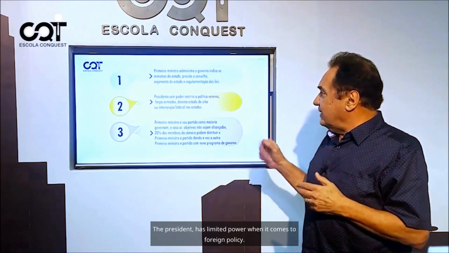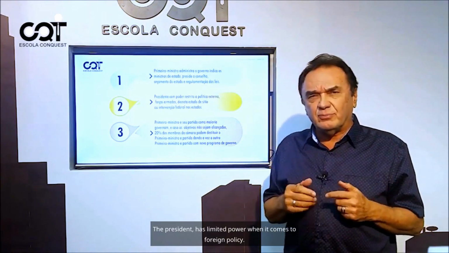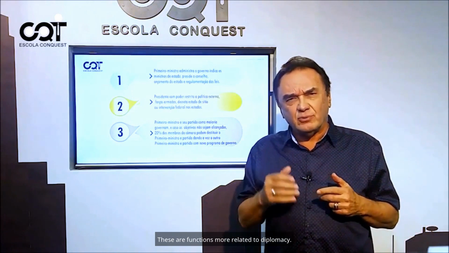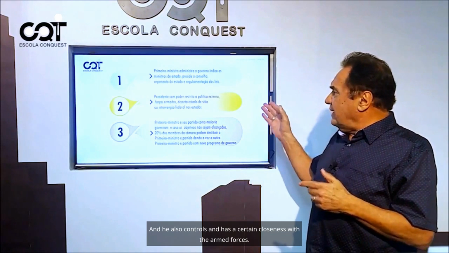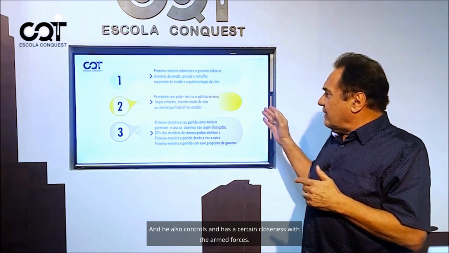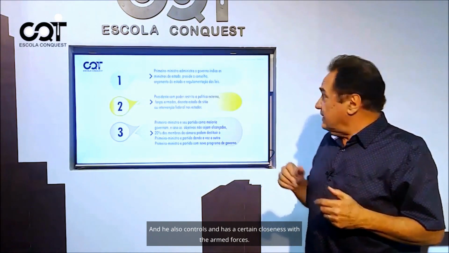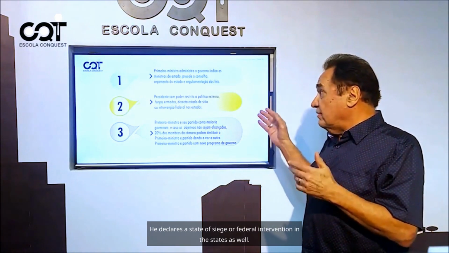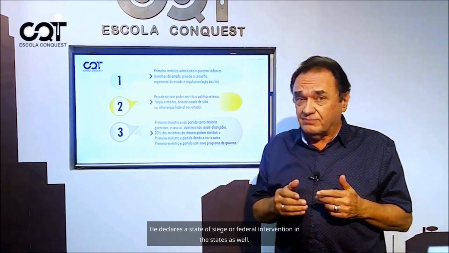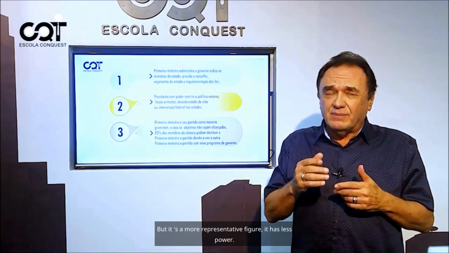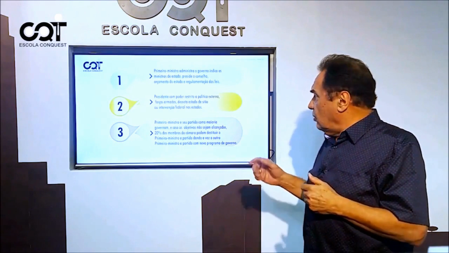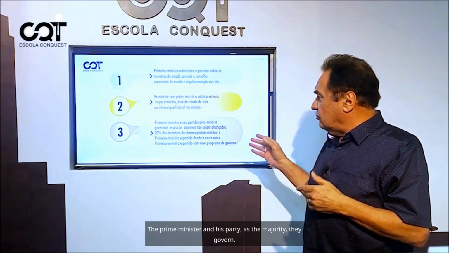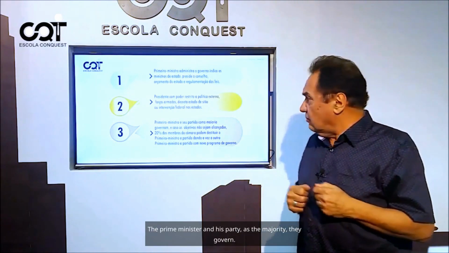The president has limited power when it comes to foreign policy. These are functions more related to diplomacy. And he also controls and has a certain closeness with the armed forces. He declares a state of siege or federal intervention in the states as well. But it's a more representative figure. It has less power. The prime minister and his party, as the majority, they govern.